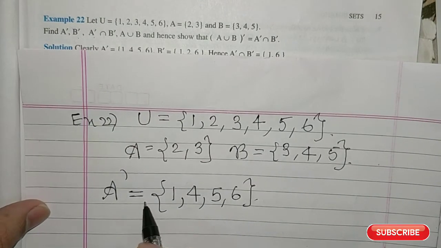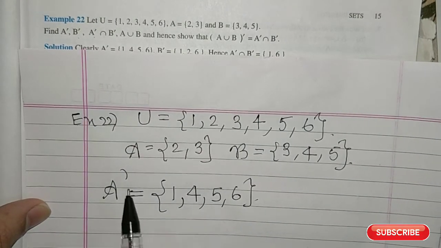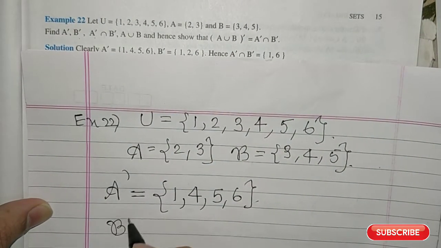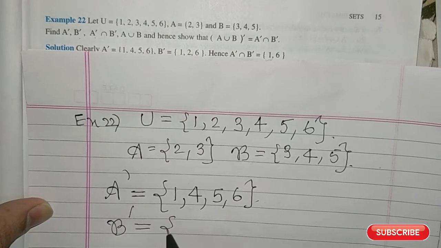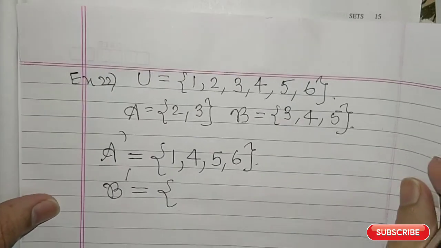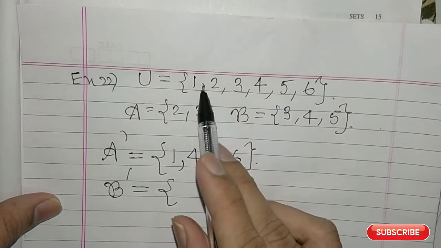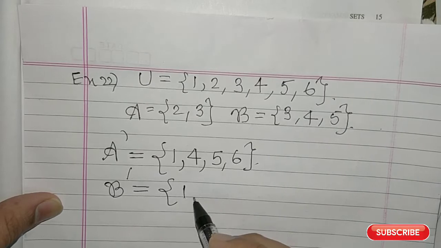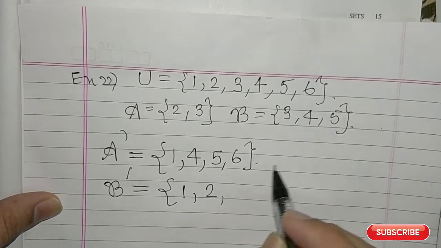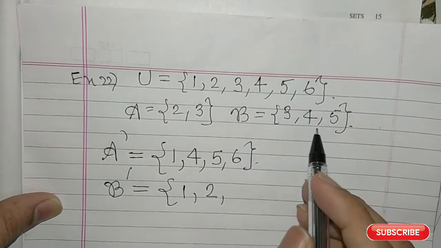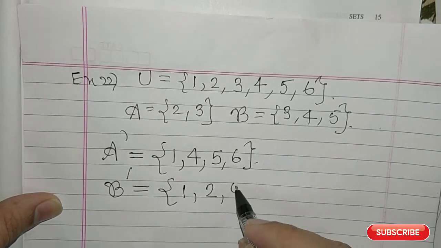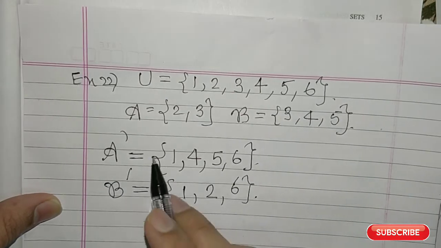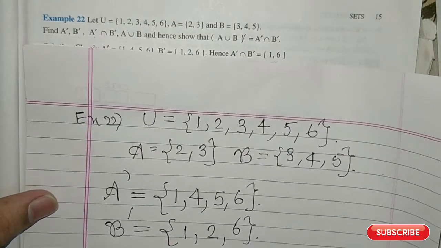Now I hope you have understood it. Then we will go to the set B prime or B complement. B complement will be all the elements which are in the universal set but not in the set B. So 1, 2 will be there, 3, 4, 5 are there in the set B, then the next will be the element 6. So this we have found out, A complement and B complement.